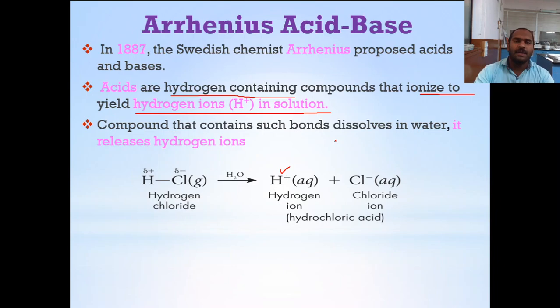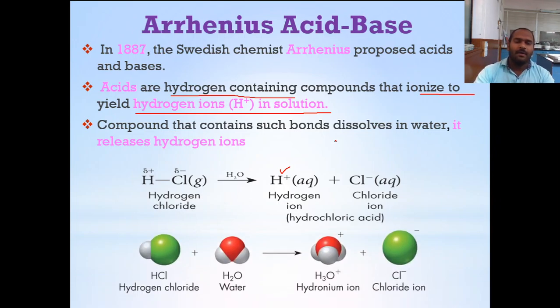He proposed that any substance having hydrogen that dissolves in water and gives a hydrogen ion in a solution is called an acid. Here we have taken the example of hydrogen chloride, or hydrochloric acid.